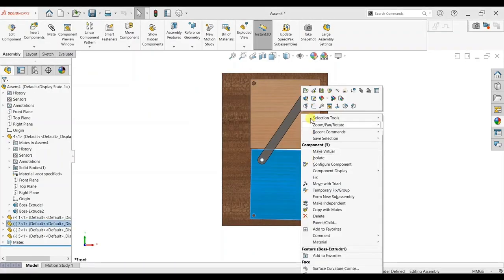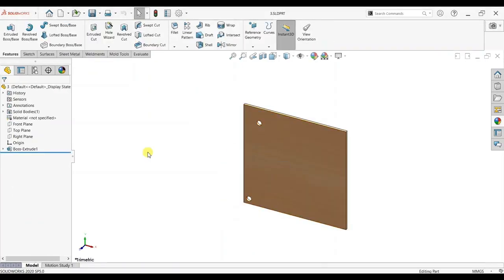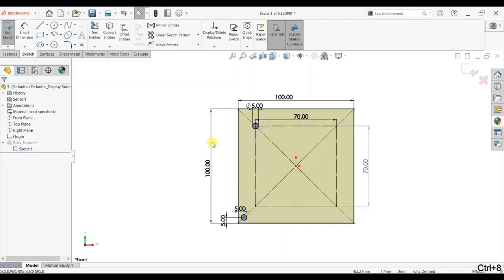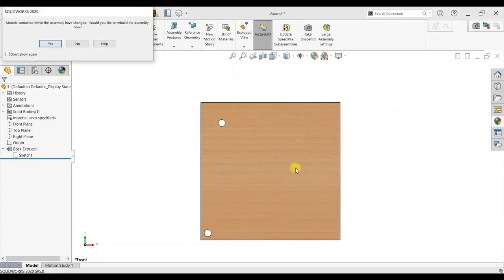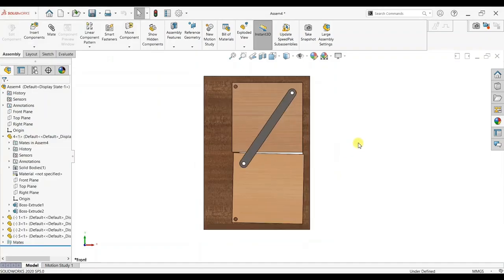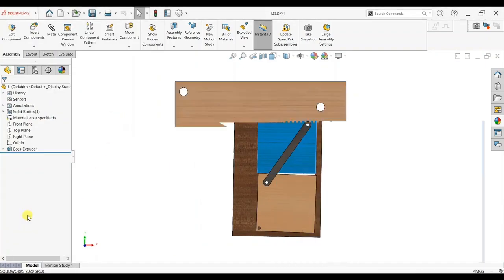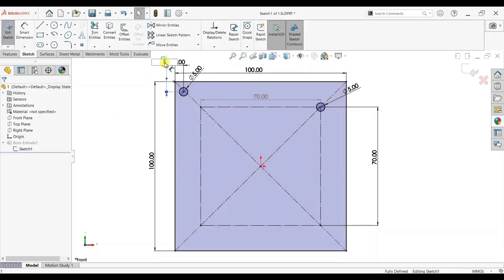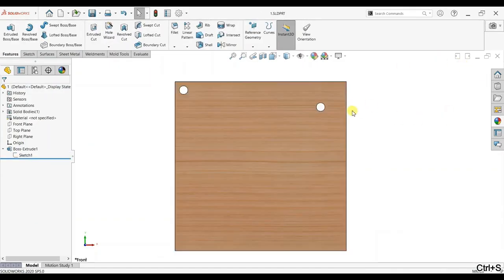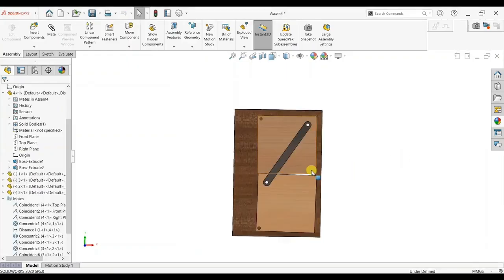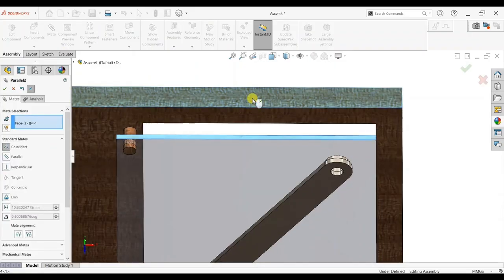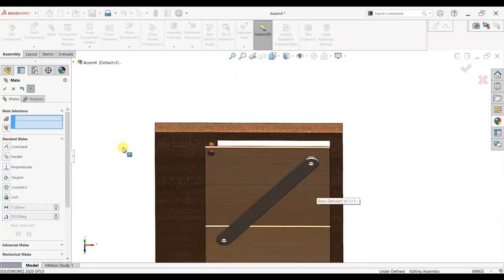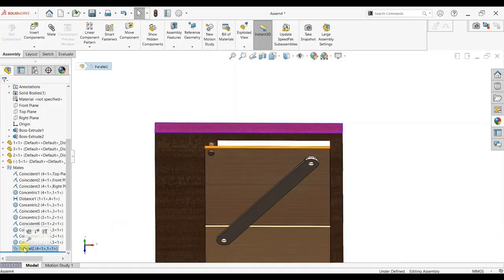We can change the dimension. We can change the lower part dimension. Okay, our profile is absolutely right. Okay, change only 5 to 6 to 5 mm.